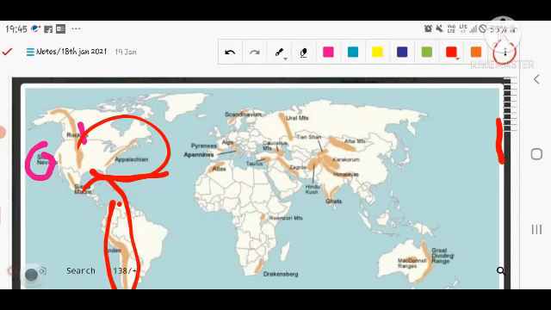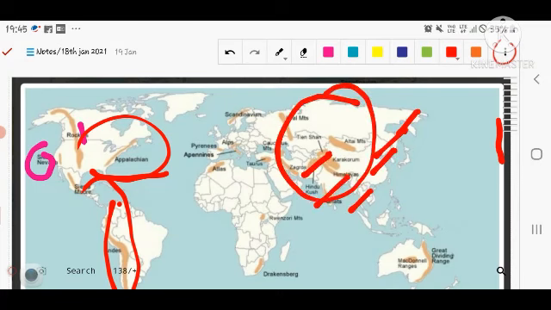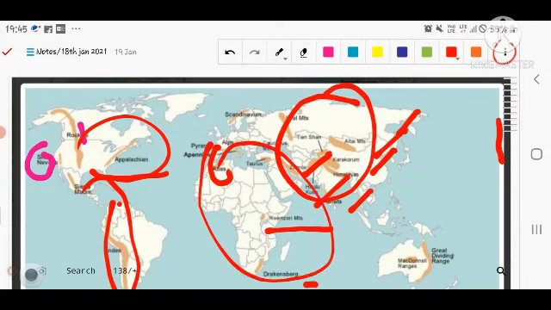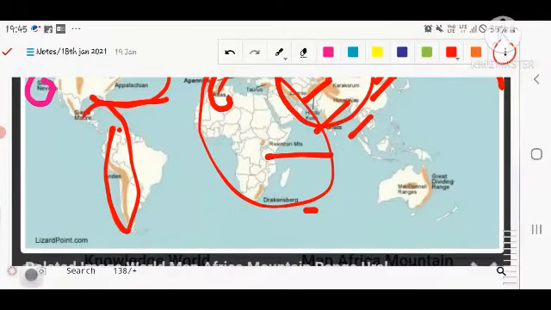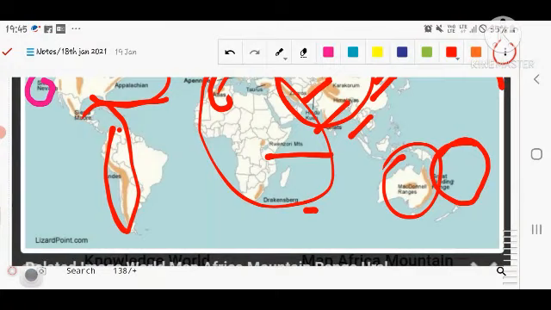Ural mountain, Tian Shan, Altai mountain, Karakoram, Himalayan, Hindu Kush, Zagros are found in the Asia region, and Ruwenzori mountain, Drakensberg, Atlas mountain in the Africa region. If you are talking about the Australia region, Great Dividing Range and McDonnell Range are found in the Australia region.